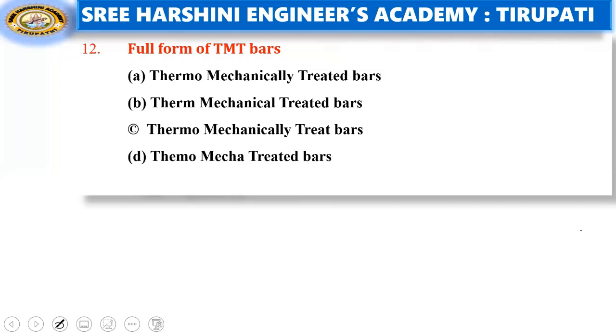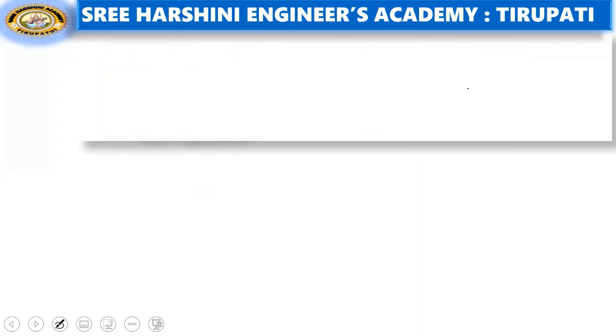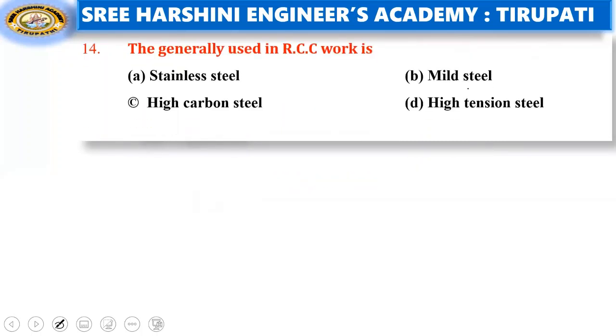Next question, full form of TMT bar. Our steel bars are all TMT bars. What is meant by TMT? Thermomechanically treated bars. Coming to the next question, TMT bars have high tensile strength, high ductility, toughness. Three properties TMT bars have: tensile strength, ductility, toughness. Next, the steel generally used in RCC work is: stainless steel, mild steel, high carbon steel, high tension steel. Generally, we use mild steel for RCC works.